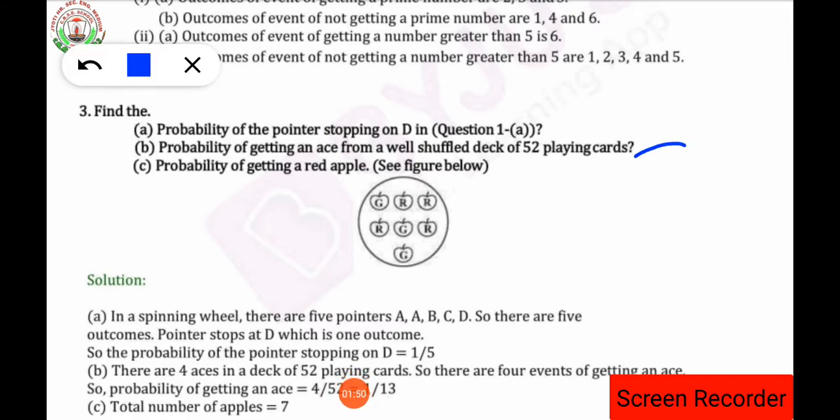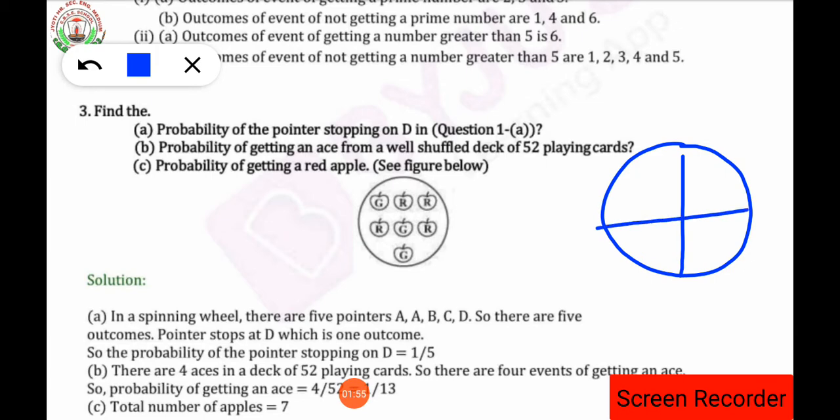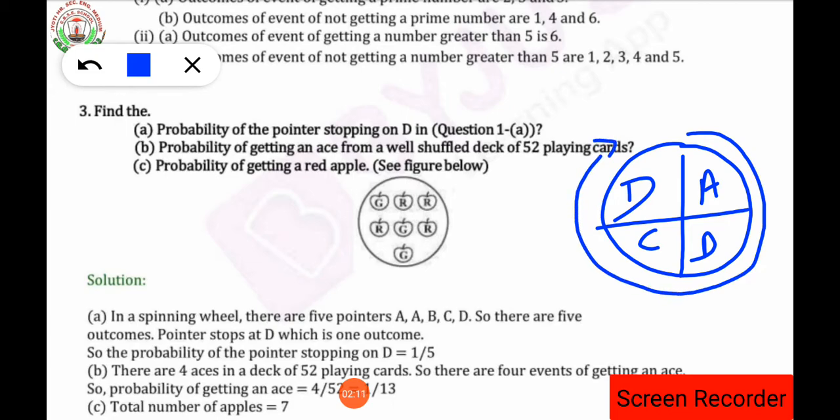We are having a circle. Clear? In that particular circle, student, A is typed 2 times, but in the question it is A, B, C and D, isn't it? So that's why we have considered these 4 names over there. So when we rotate this circle in clockwise direction and a pointer will be there, what will be the probability that the pointer is going to stop at point D?